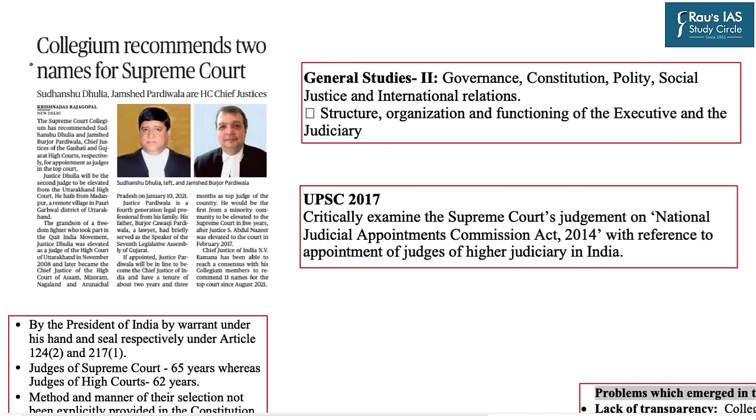So now we will move to our next topic. This topic is in relation to the Collegium system, which is tasked with the main function of the appointment of High Court or Supreme Court judges. This topic has appeared on page number 11, and the topic reads: Collegium recommends two names for the Supreme Court. As far as the syllabus is concerned, this topic falls under the General Studies Paper 2 section in the subsection of Constitution and the microsection of Structure, Organization and Functioning of the Judiciary.